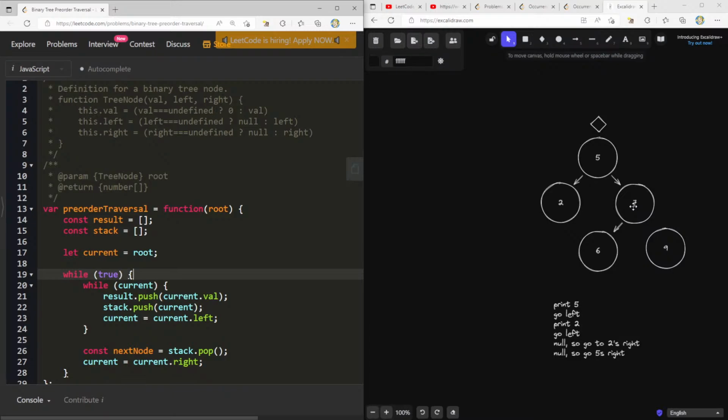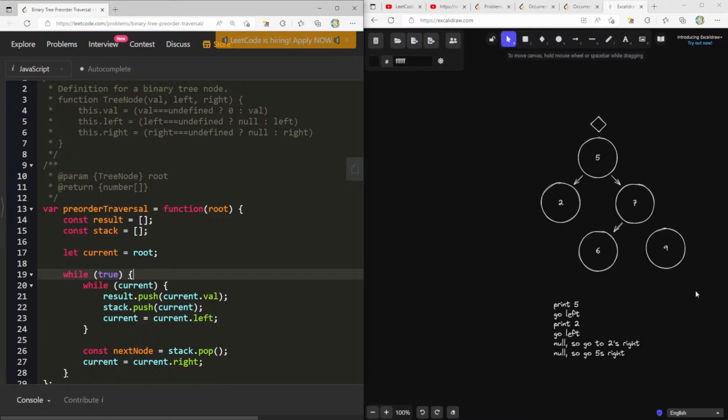So we push 7, we print 7, we push 7, go to the left, we print 6, push 6, go to the left, this is null, so now we get 6, we try to go to its right, okay, that's null, so we get 7, we go to its right, okay, that's fine, so we print 9, we push 9, we go to the left, we go to its right.